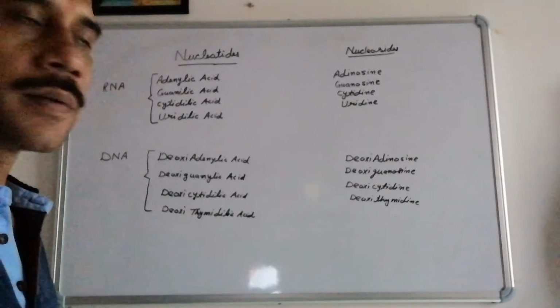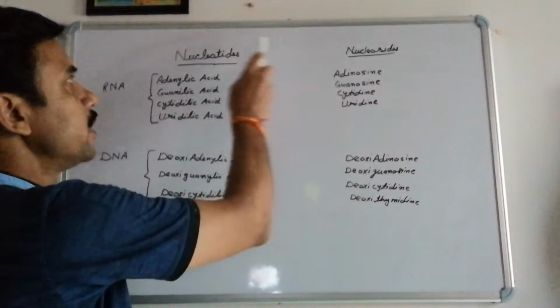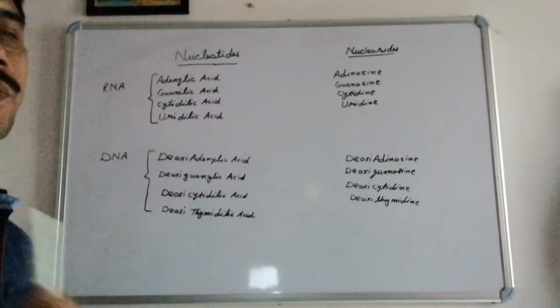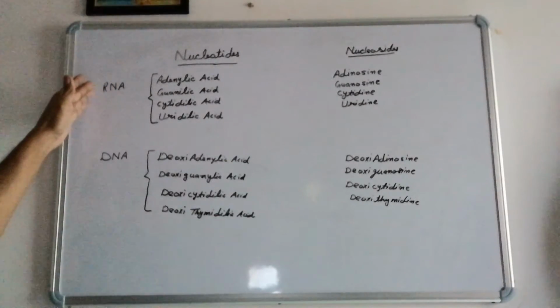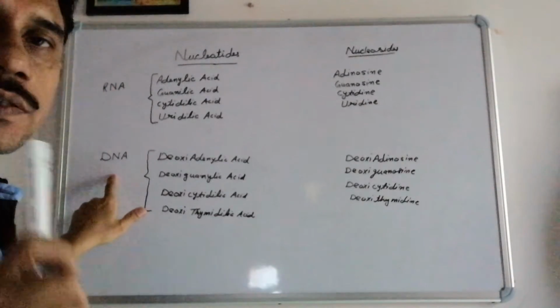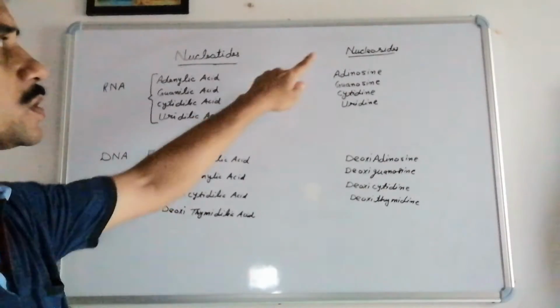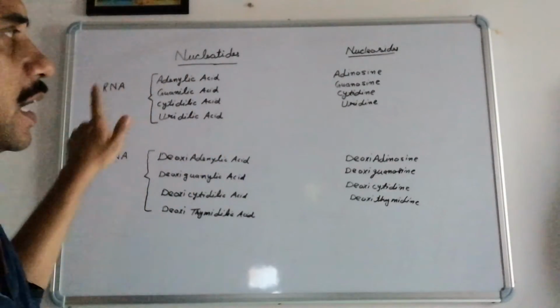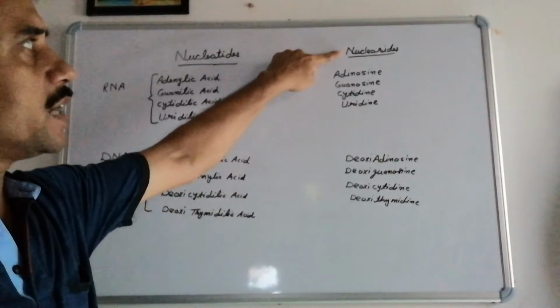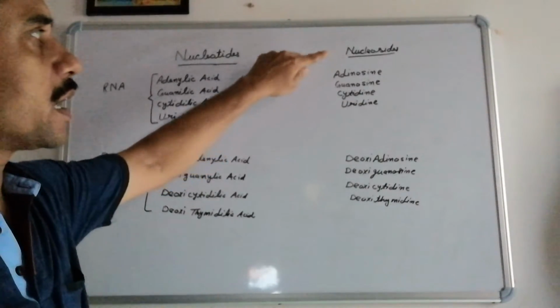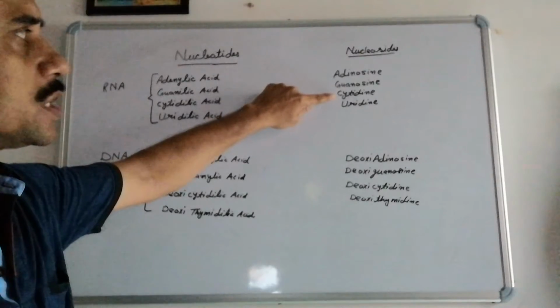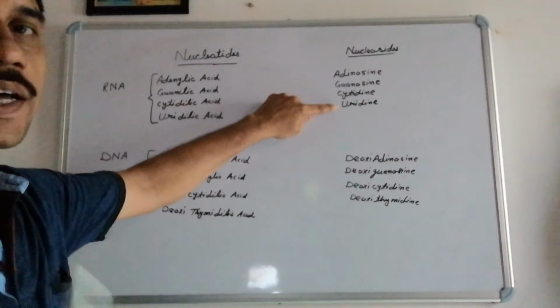Now going to talk about nucleoside and nucleotide. What nucleoside and what nucleotide will form in case of RNA as well as in case of DNA. So first of all, we are talking about nucleosides of both RNA and DNA. We know the main nitrogen bases present in case of RNA are adenine, guanine, cytosine and uracil. No thymine is present.